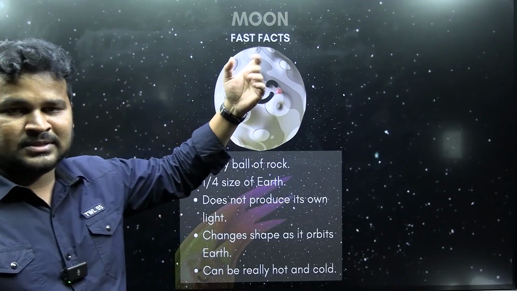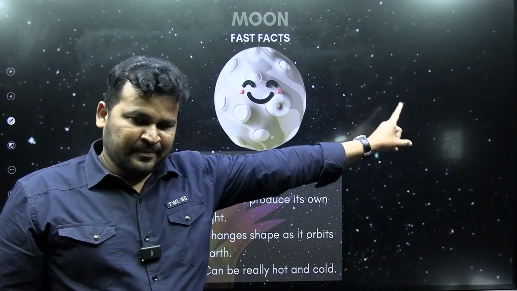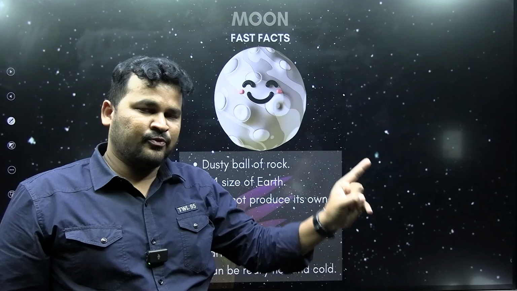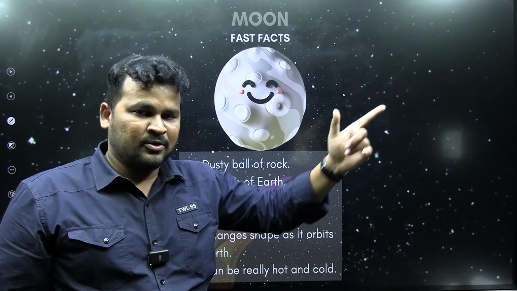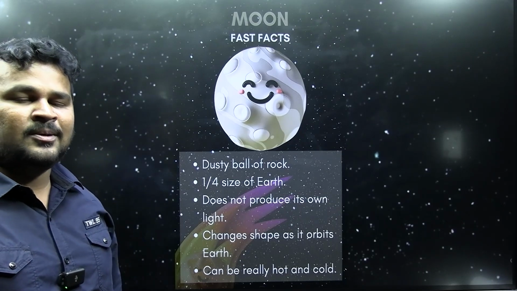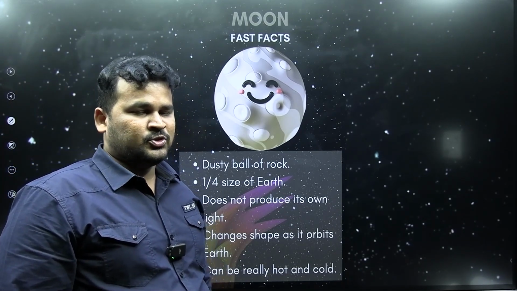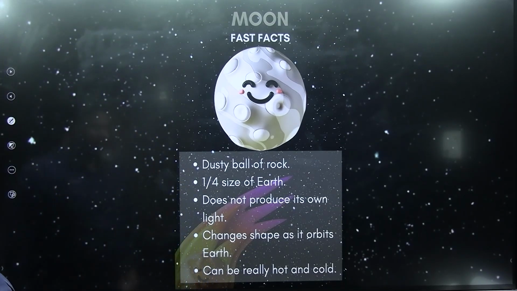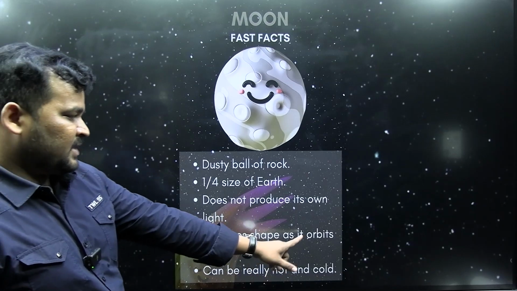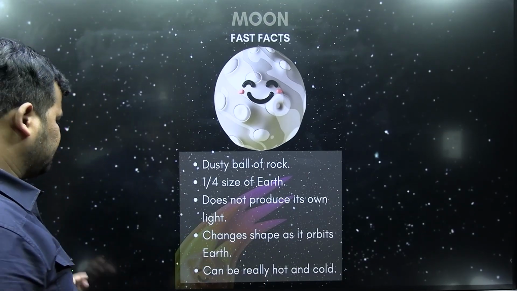Earth, Pluto, Neptune depend upon the sun for light. So all the planets, whether big, small, or dwarf planets, depend upon the sun for light. It changes shape as it orbits Earth. Can be really hot and cool.